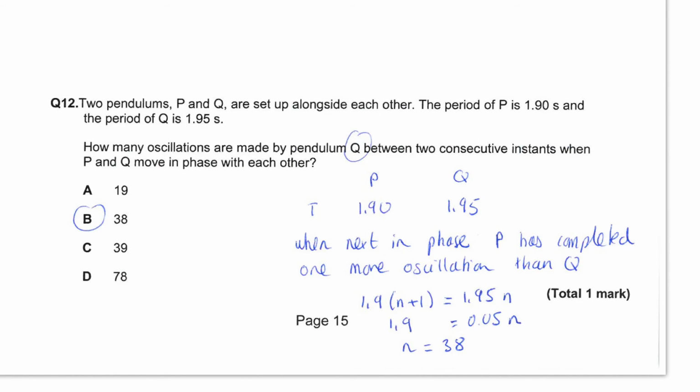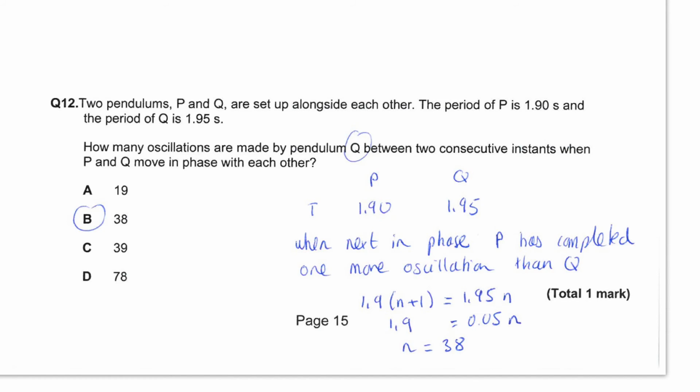Finally, two pendulums, P and Q, are set up alongside each other. The period of P is 1.9 seconds and of Q is 1.95 seconds. This is similar to the last part in question 7 that you may have looked at earlier. You are asked for how many oscillations are made by pendulum Q between 2 consecutive instants when P and Q move in phase. So P and Q are in phase on release, and they will become in phase once again.